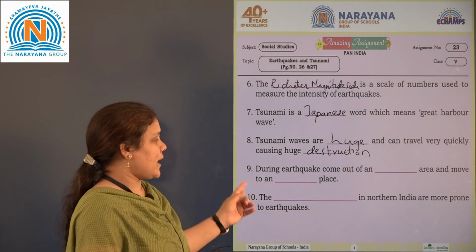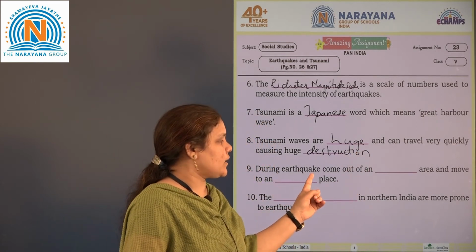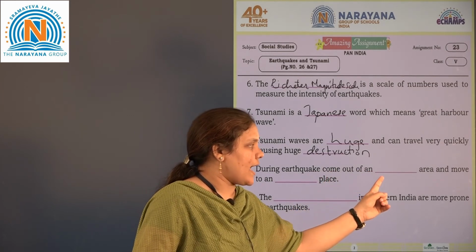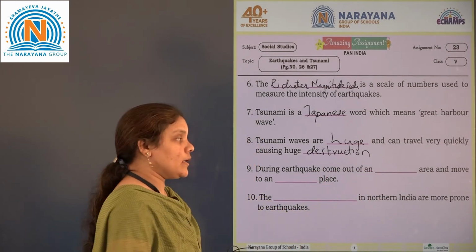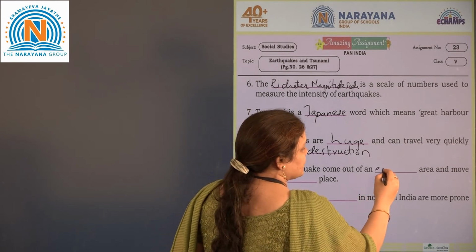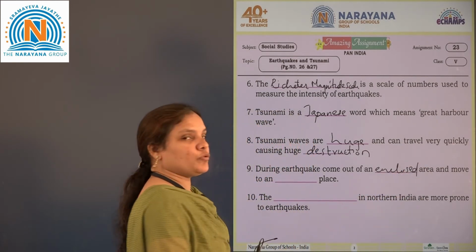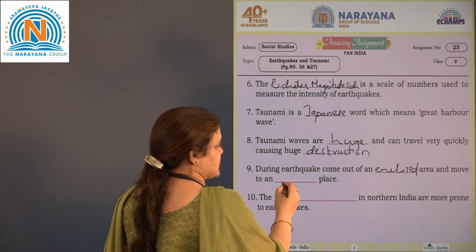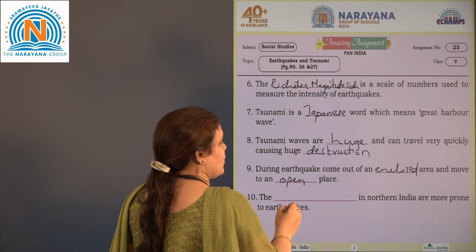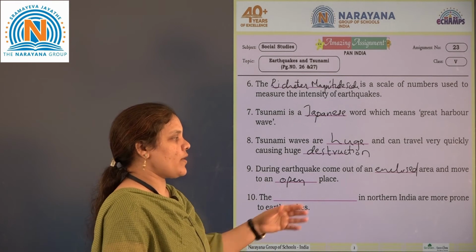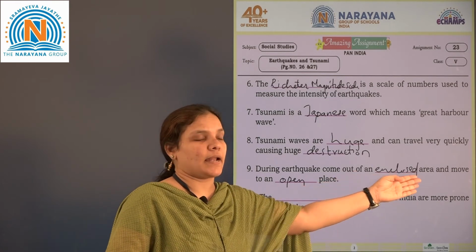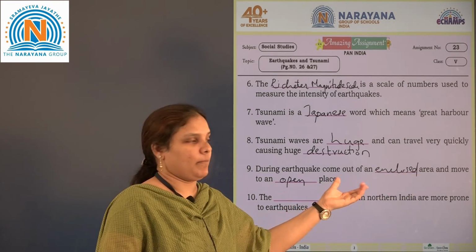Then ninth one, during earthquake come out of an blank area and move to an open place. During earthquake come out of an enclosed area and move to an open place.